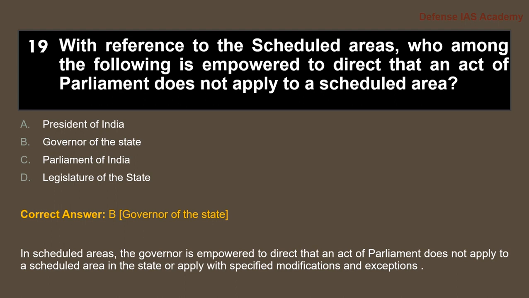in the state or apply with the specific modification and exceptions.